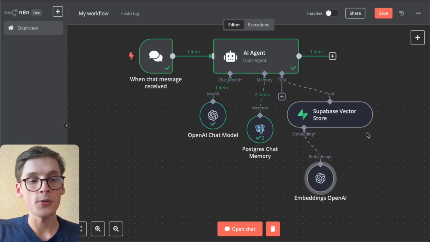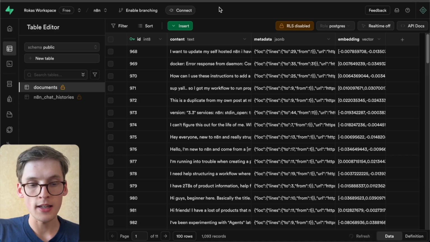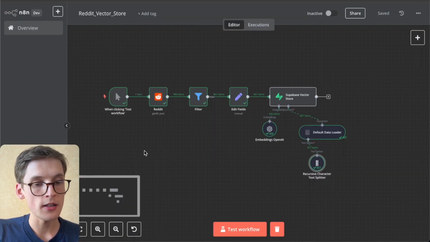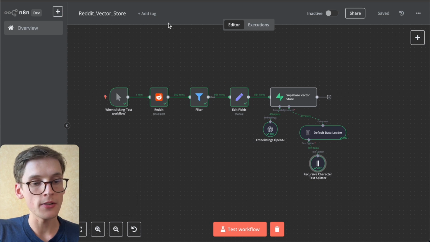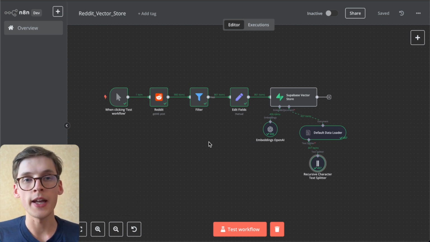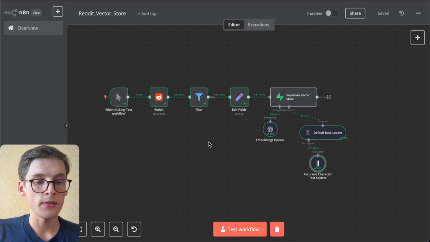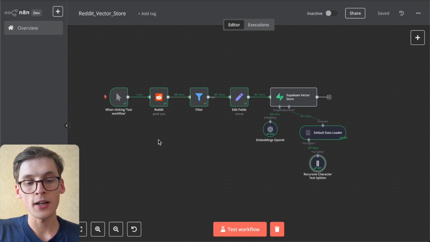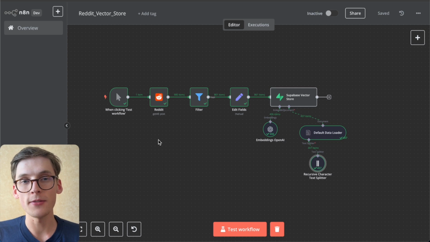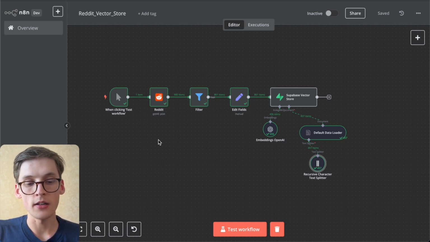So that's why I want to show you the second workflow that I created for you to insert the information into Supabase and have this data filled in. The second workflow will be called Reddit Vector Store, and I'll also include that in our free resource in the description down below. Basically, we'll be scraping the Reddit data, and now we won't limit it. Now we'll be scraping all the data that we can access in the subreddit.